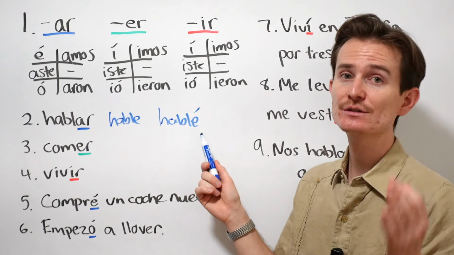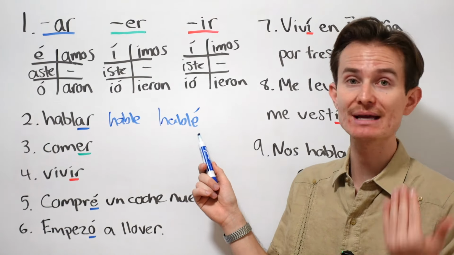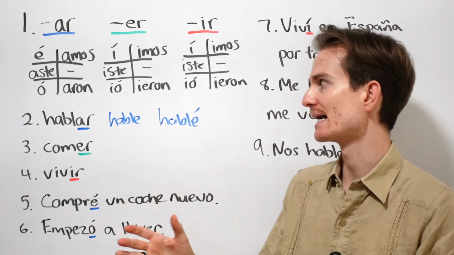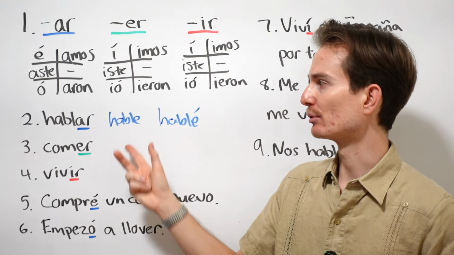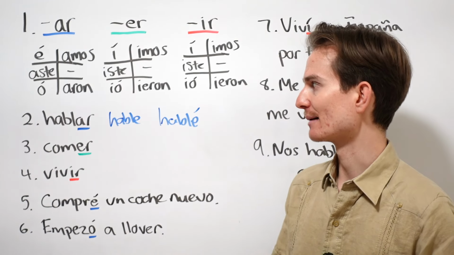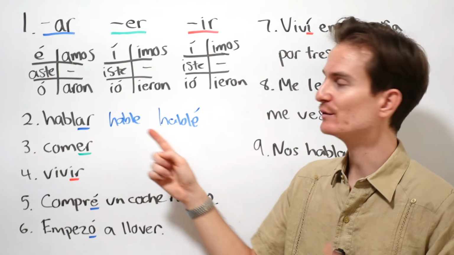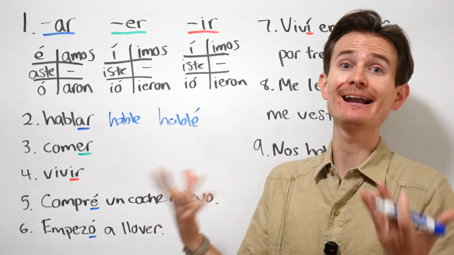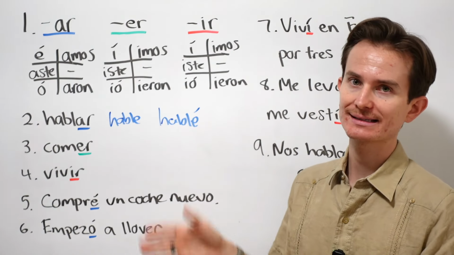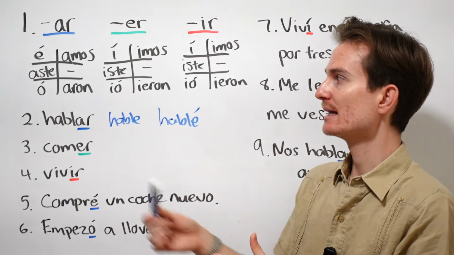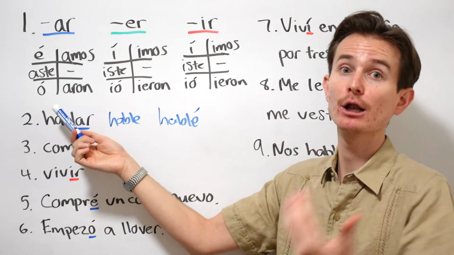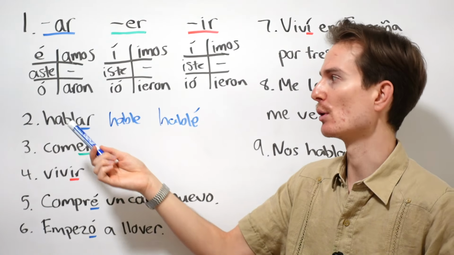Okay, but here it is very important that you say this correctly, because if I were to say hable, it sounds like I'm speaking in the present tense subjunctive. For example, ella quiere que yo hable con ella. For example, she wants me to speak with her. That's very different from something like yo hablé con ella. I spoke with her. Okay? So that's the difference. Be careful, right? Same thing with here, right? It's not hablo, because that means I speak. It's habló, meaning he spoke, or she spoke, or you spoke.